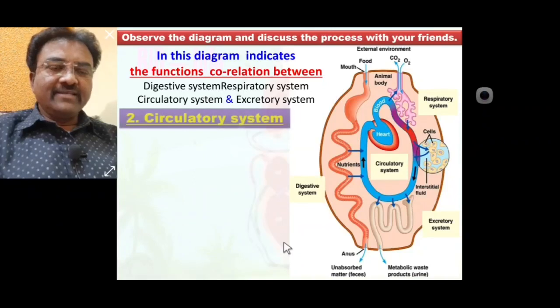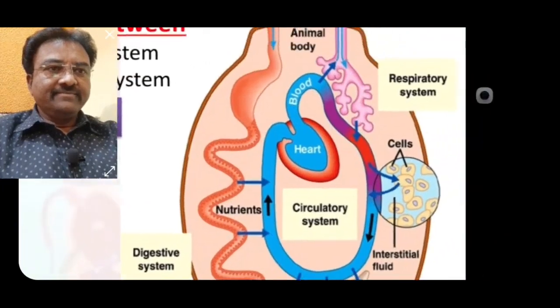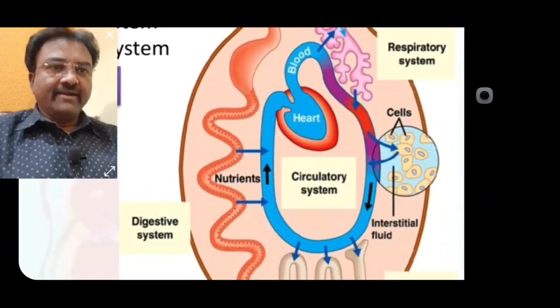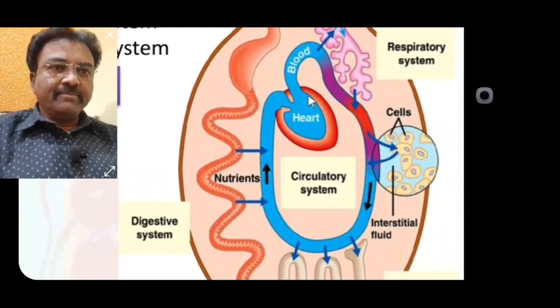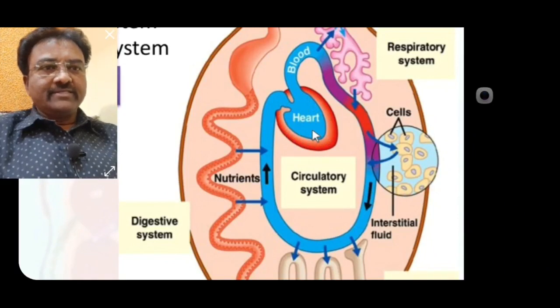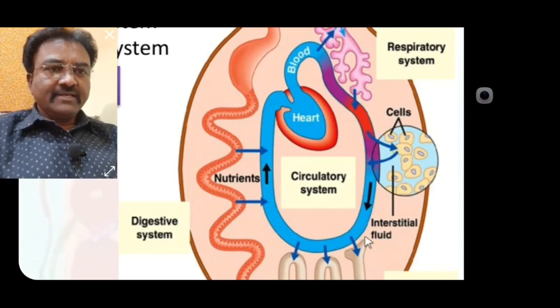Second one is circulatory system. You know, this is the circulatory system seen in the diagram. Heart is the main pumping organ seen in the center place. So the human heart consists of 4 chambers, 2 auricles and 2 ventricles. These are the blood vessels. In the blood vessel is present blood. Through blood circulate nutrients or digested food absorbed from small intestine.